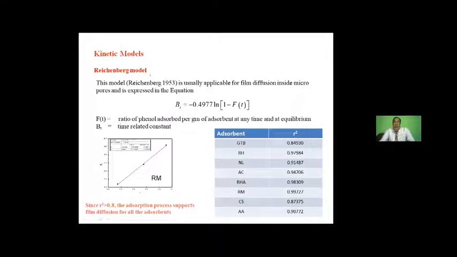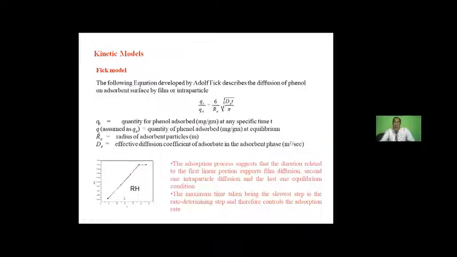Now we have taken another few models also to know the mechanism of adsorption, like film diffusion, whether it can take place or not. We have taken the Reichenbach model, and we have found that the R-square value is above 0.8 for all. So we can say that film diffusion has taken place for all the adsorbents. The Thick model has been characterized for individual adsorption timings. Basically, this is for film diffusion, this is for interparticle diffusion. So we can find out for each adsorbent how much time is involved, and in that way the rate determining factor also can be derived for each adsorbent.